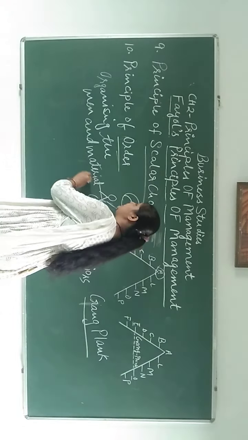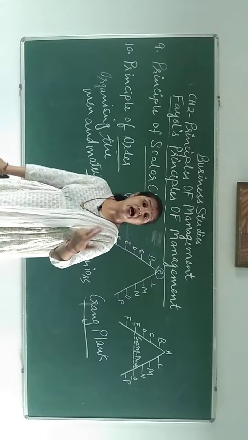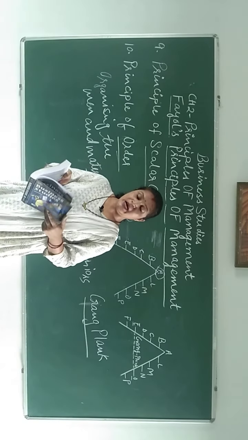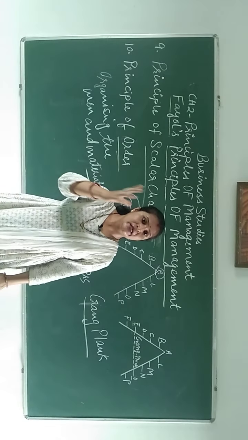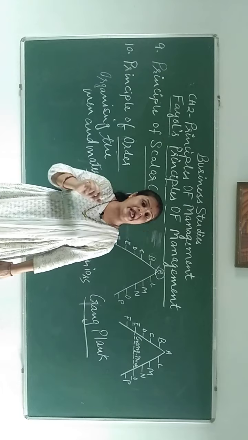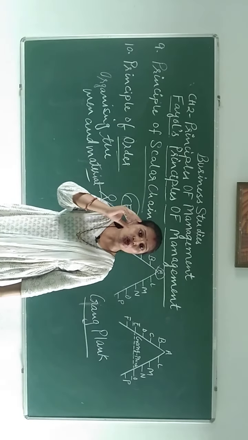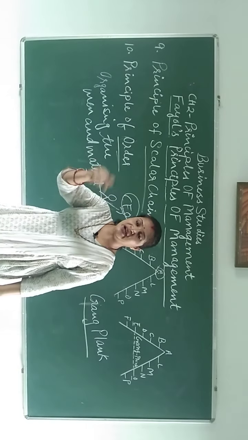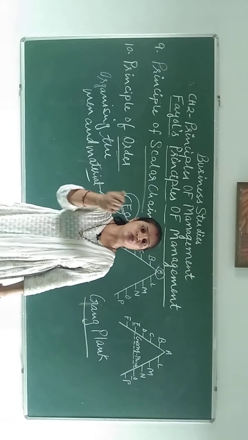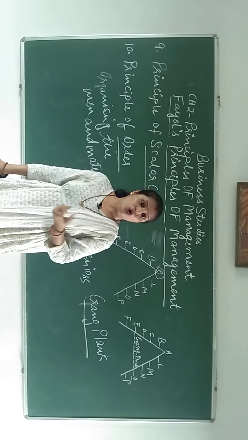Similarly in the organization, there are so many different departments. Suppose some employee is working in the factory area, in the production unit, and he wants some tool to repair something. Where will he go?